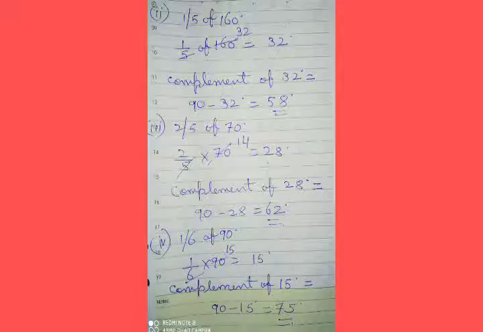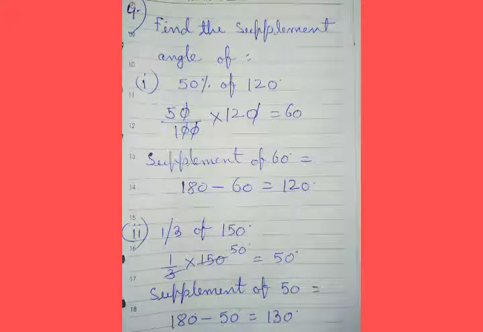So, 1 by 6 of 90 degree equal to 15 degree, and complement of 15 degree equal to 90 minus 15, that is 75 degree. Now, next, question number 4. Find the supplement angle of subpart 1, 50% of 120.